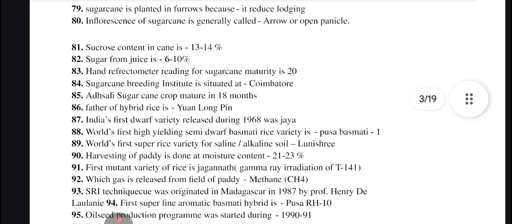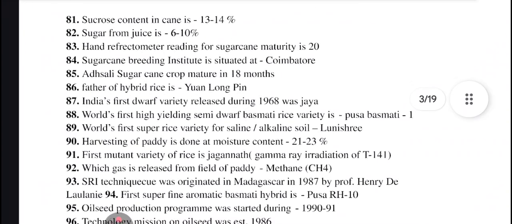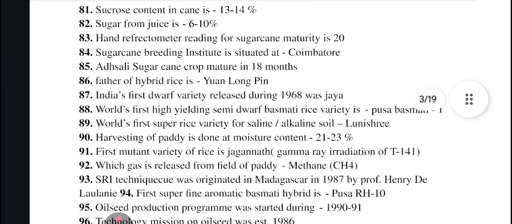Sucrose content in cane is 13 to 14%. Sugar from juice is 6 to 10%. Hand refractometer reading for sugarcane maturity is about 20%. Sugarcane Breeding Institute is situated at Coimbatore. Adsali sugarcane crop matures in 18 months. Father of hybrid rice. Coming to rice crop, Yuan Longping is father of hybrid rice.